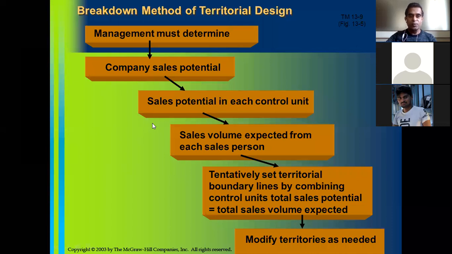Okay, any questions from students on the build-up method of territorial design? Okay, it looks like there are no questions. So then I'll just go ahead with the remaining part of the chapter.